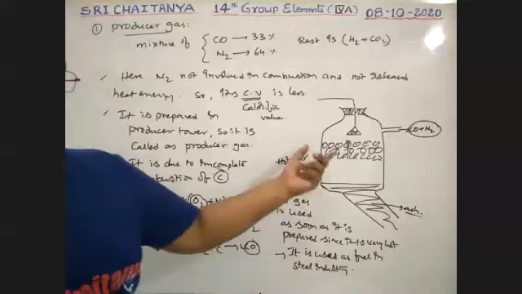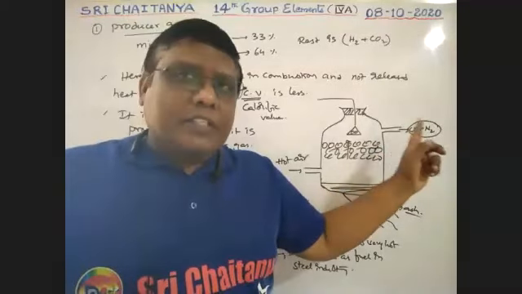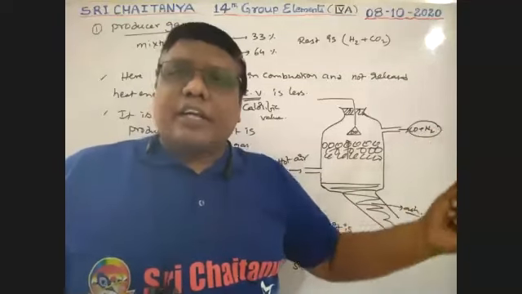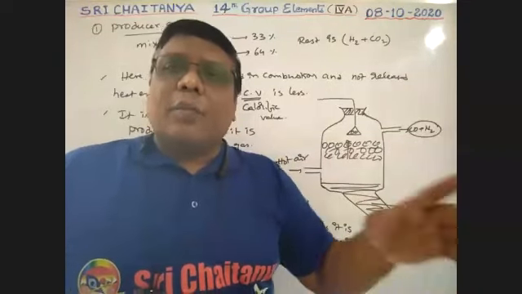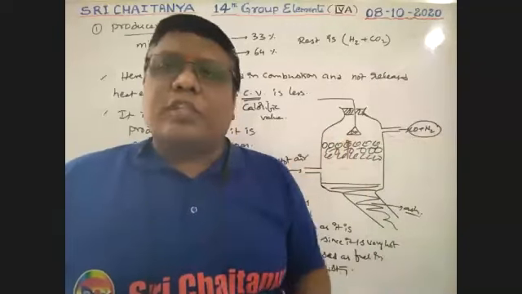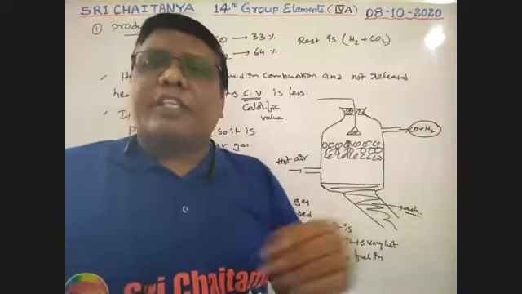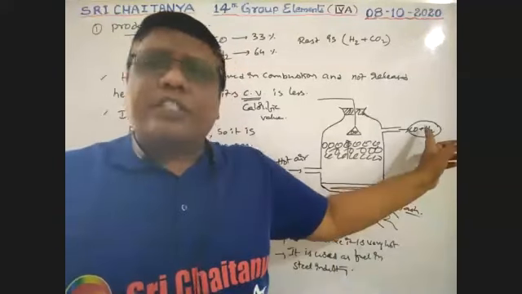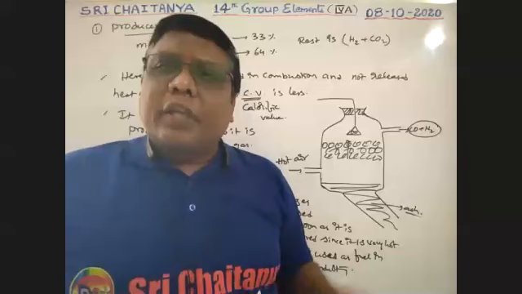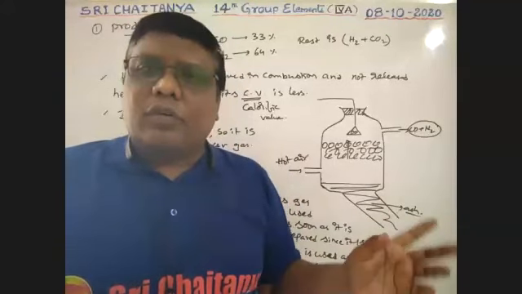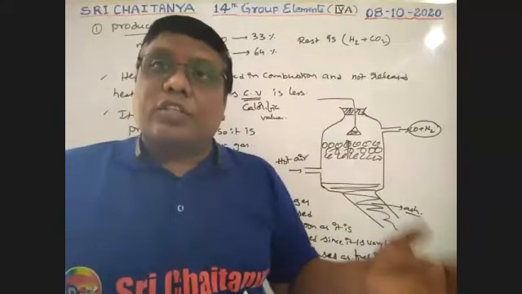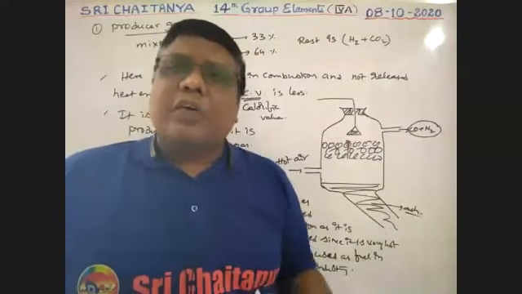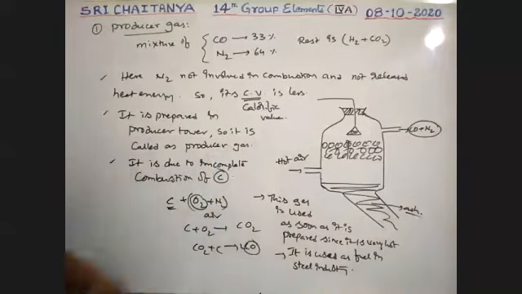Next, if the carbon monoxide is removed, the remaining gas is nitrogen. This nitrogen is used for the synthesis of ammonia by Haber's process, N2 plus H2, there is a reaction, boys. So N2 is required there. If CO is removed, the remaining nitrogen is used in Haber's process for the synthesis of ammonia. This is about producer gas, boys.